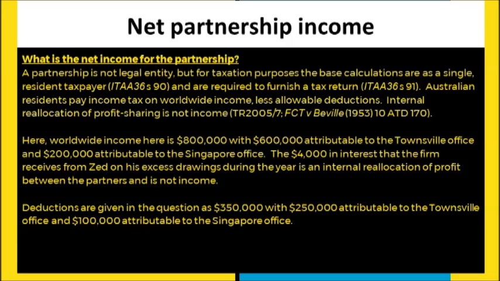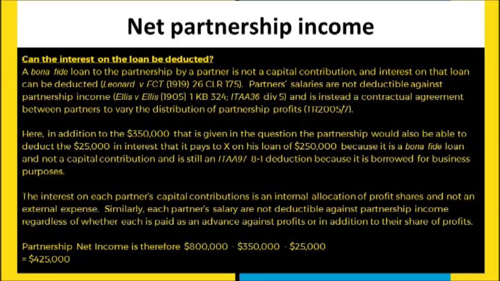So here, the deductions that we're given are 250,000 attributable to Townsville and 100,000 from Singapore. Now, when looking at the interest on the loan, we have to determine whether or not this particular loan is one of these arrangements that's just between partners, or whether it's a genuine arm's length transaction. You see, partners can loan money. There's not a hard, fast blanket rule that they can't loan money to the partnership itself, but it has to really be characterized as a bona fide loan.